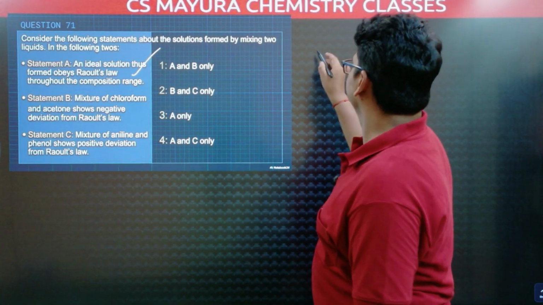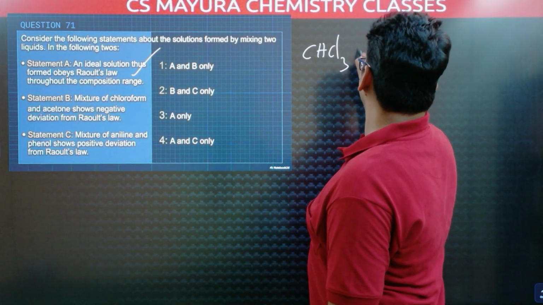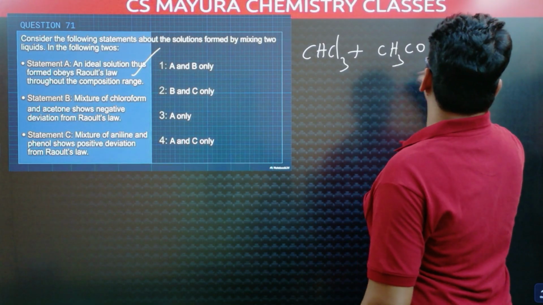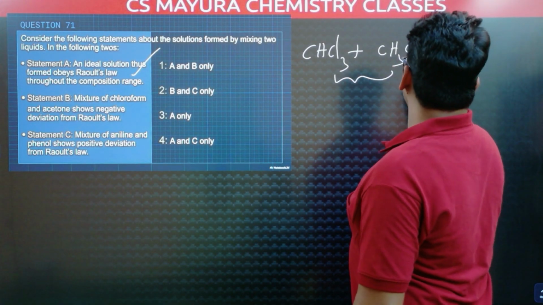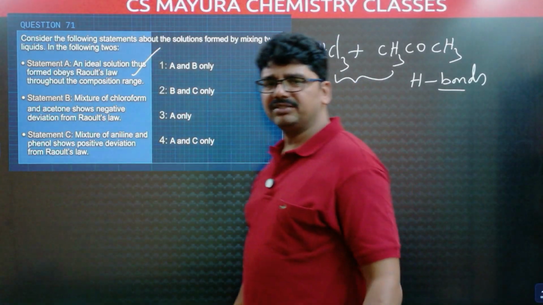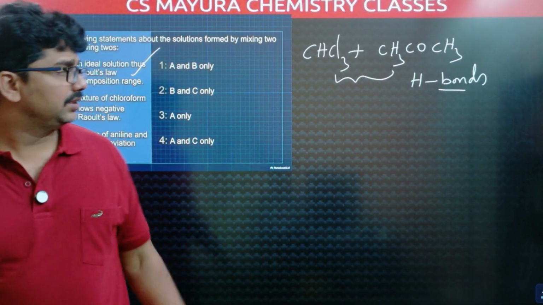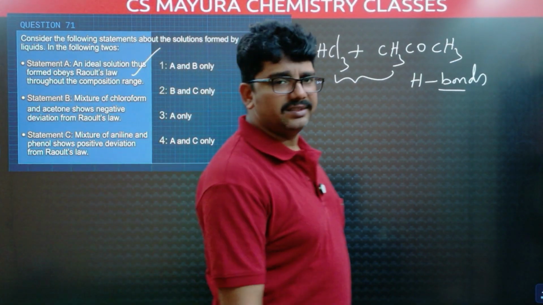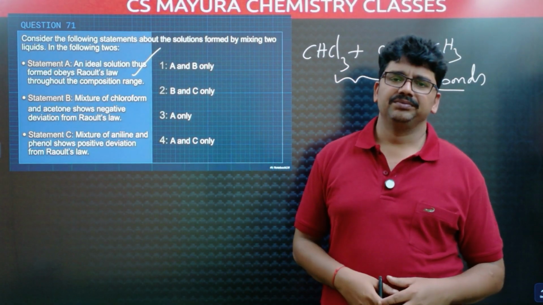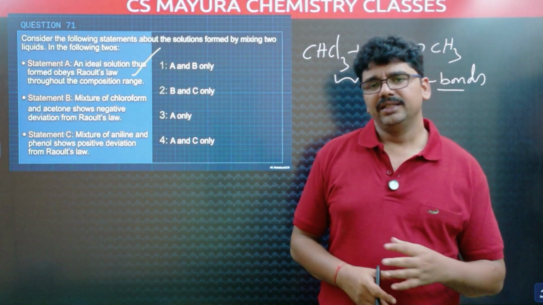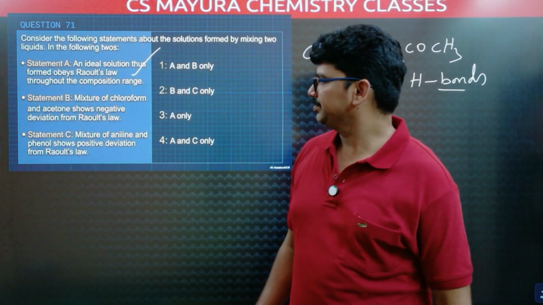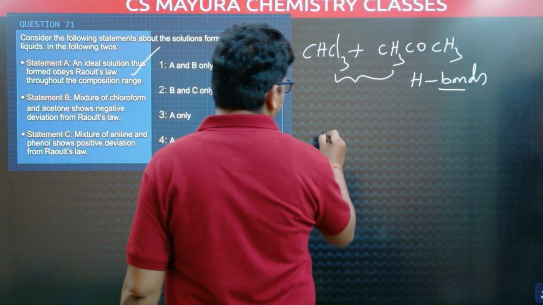Chloroform CHCl3 and acetone CH3COCH3: intermolecular hydrogen bonds are formed between them. This is one of the important examples from NCERT. When more interactions are formed after mixing compared to the individual liquids, that is negative deviation.